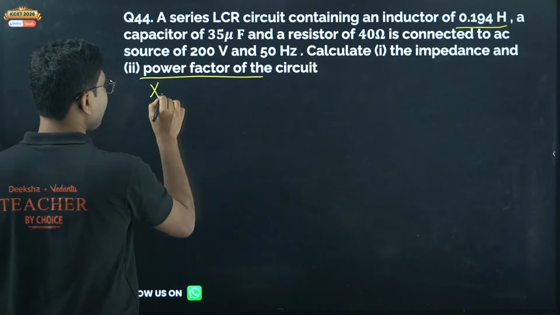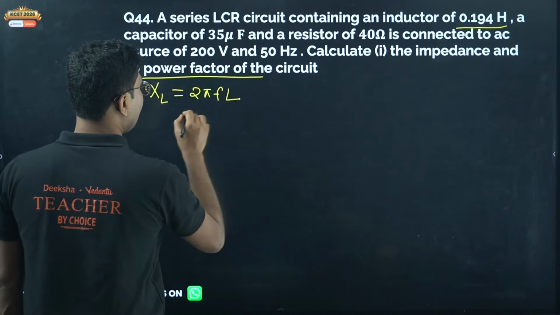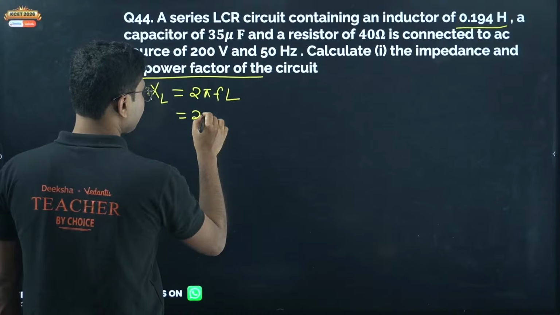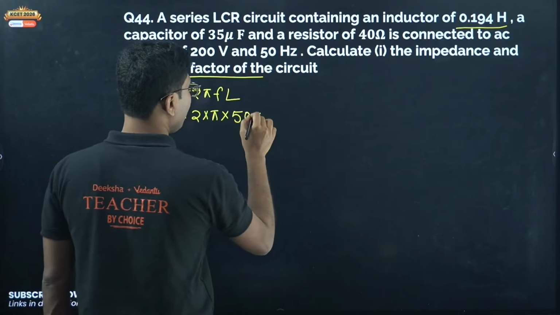To calculate impedance, obviously the first step is to calculate XL, 2 pi f into L. So 2 pi into 50 into L. Someone take out your calculator and tell me the value.